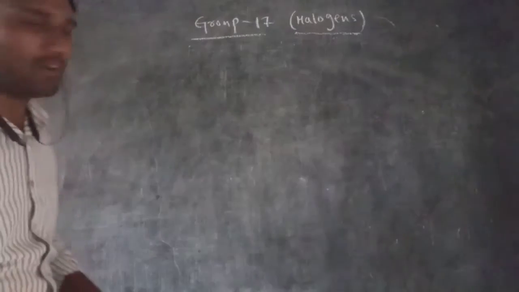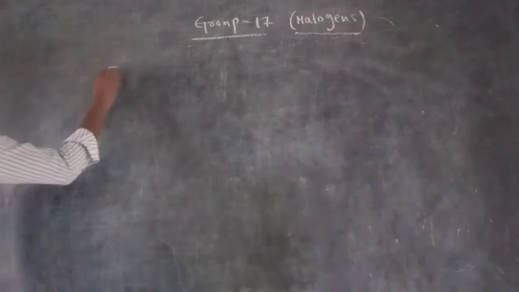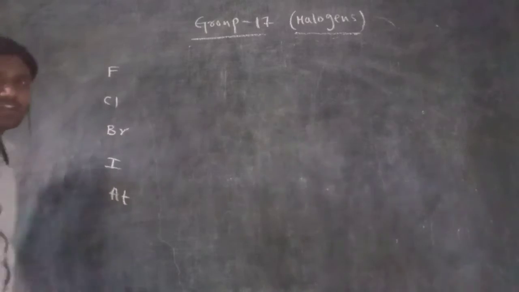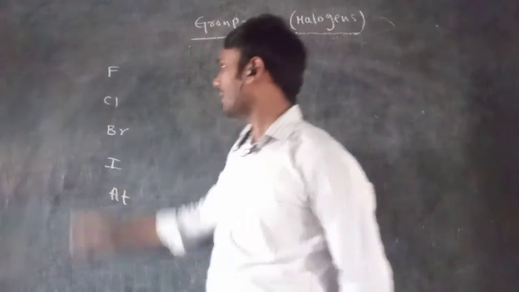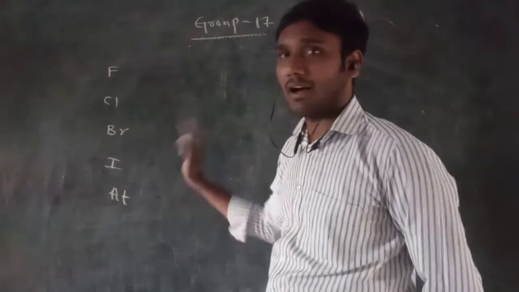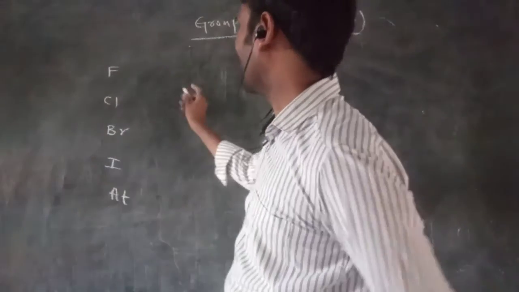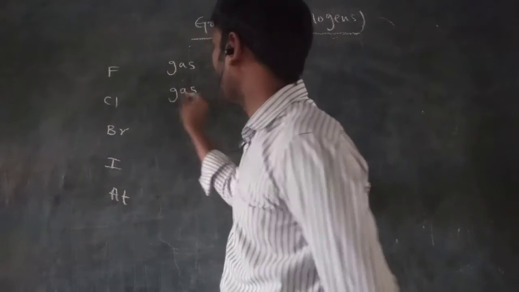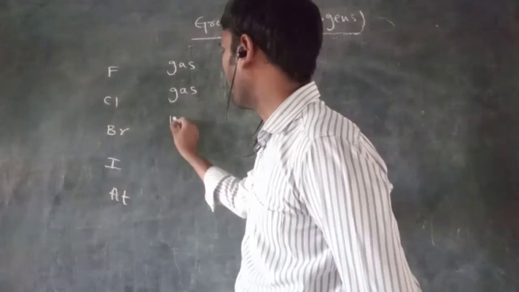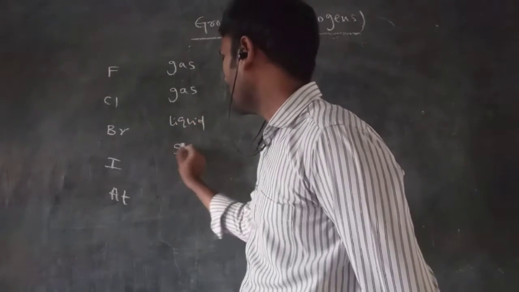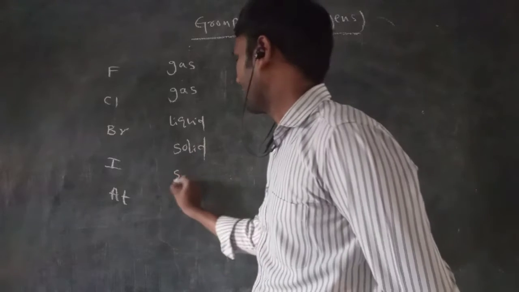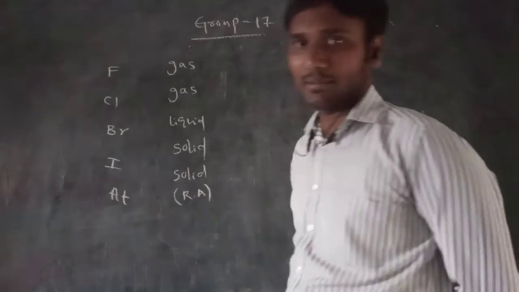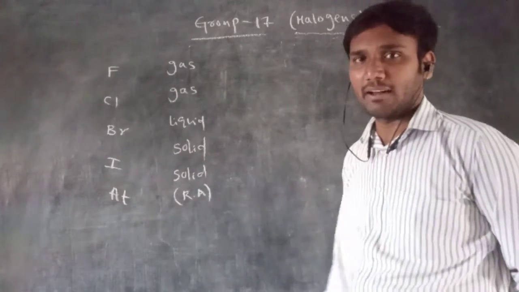In the 17th group of elements, fluorine, chlorine, bromine, iodine, and astatine are present. Fluorine is a gas, and chlorine is also a gas. Bromine is a liquid. Iodine is physically a solid. Astatine is also a solid, but it is a radioactive element.